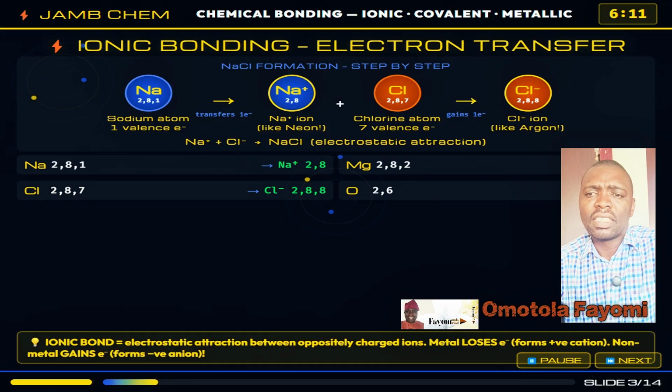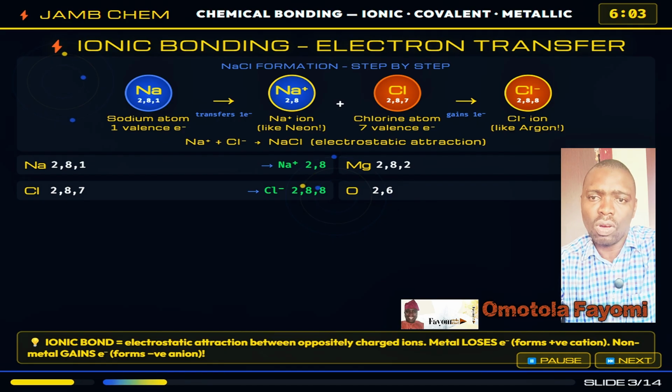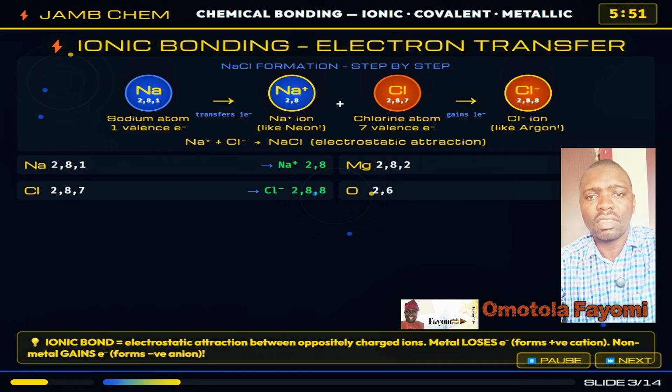Let's build ionic bonding from scratch, and I want you to watch this carefully because this is exactly what JAMB asks. Sodium has the configuration 2,8,1. It has one lonely electron in the outer shell. It desperately wants to lose that electron to become 2,8 like neon. Chlorine has configuration 2,8,7. It has 7 electrons in the outer shell, needs just one more electron to complete the octet to 2,8,8 like argon.